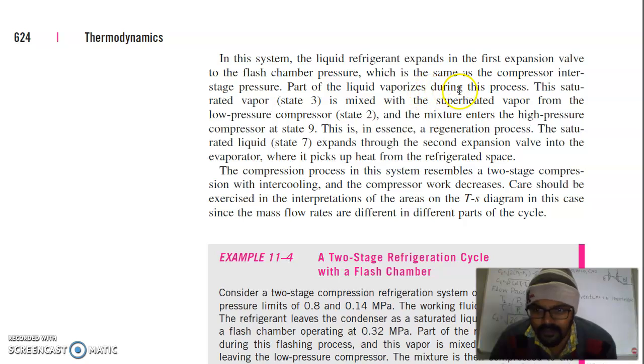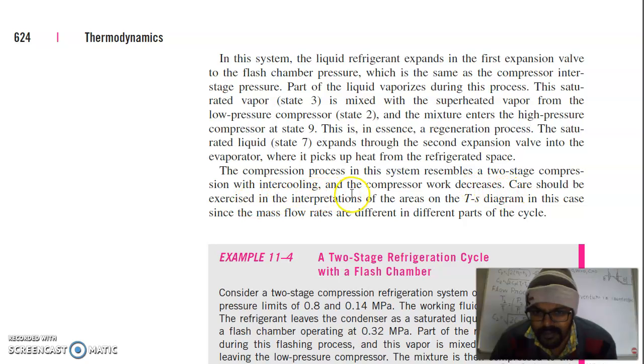Part of the liquid vaporizes during this process. This saturated vapor, state 3, is mixed with the superheated vapor from the low pressure compressor, state 2, and the mixture enters the high pressure compressor at state 9. This is in essence a regeneration process. The saturated liquid, state 7, expands through the second expansion valve into the evaporator, where it picks up heat from the refrigerator space. The compression process in this system resembles a two-stage compression with intercooling and compressor work decrease.